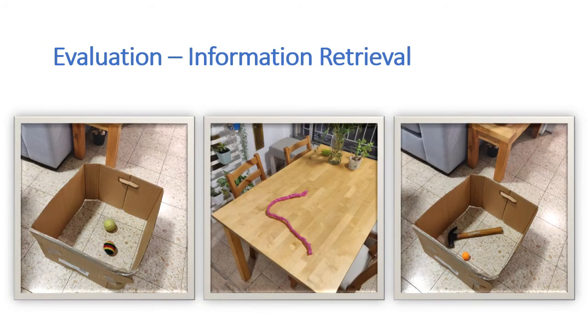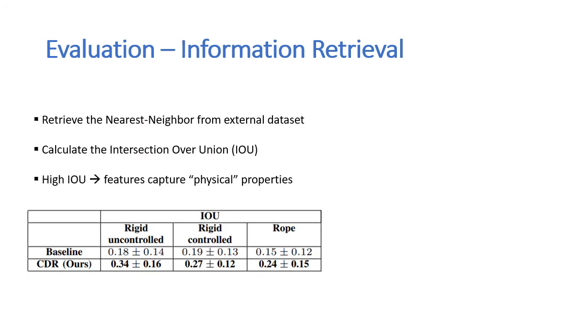Some of our experiments were done during the COVID-19 restrictions, so we collected real-world images from home to test sim-to-real generalization using information retrieval as a metric. To test if we capture physical properties, we retrieve the nearest neighbor in latent space from a simulated dataset and compare the intersection over union between the reference and the retrieved image. Higher IOU values indicate our features correctly capture position and orientation, and are able to retrieve observations with similar physical properties.